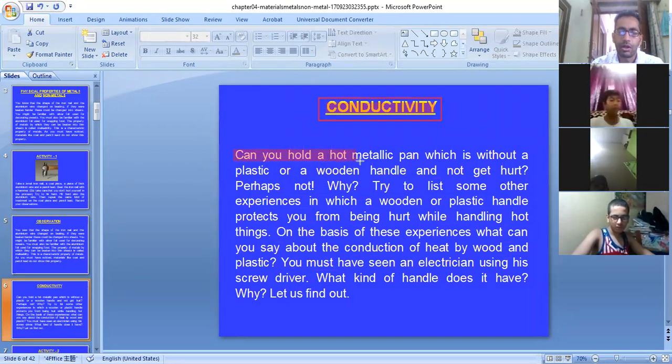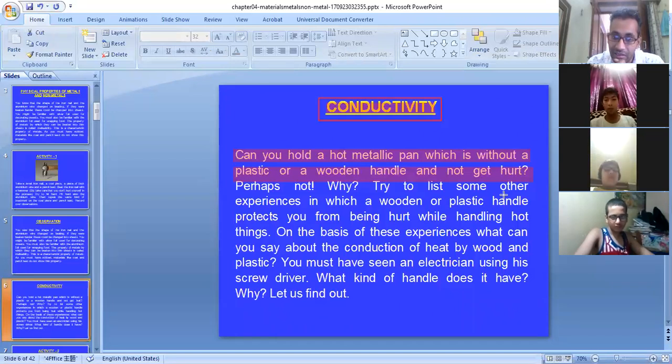Can you hold a hot metallic pan which is without a plastic or a wooden handle? You might have seen the cooking utensils that are available in our houses, the pressure cookers, they are all fitted with insulated handles so that we can hold them properly and we may not hurt ourselves, we may not get burnt.